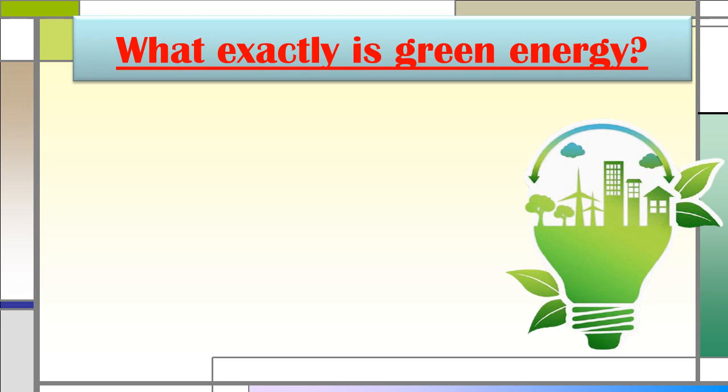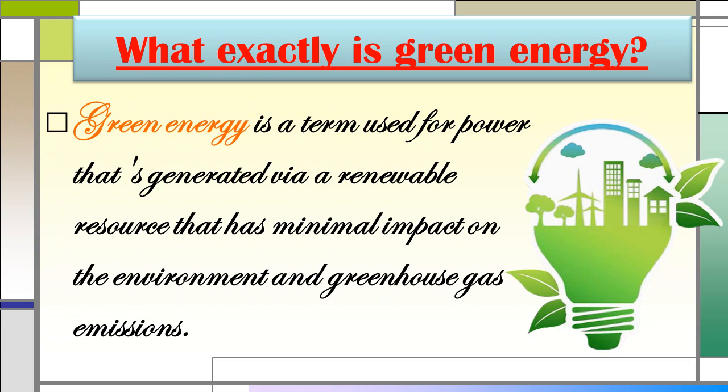Now what exactly is green energy? Green energy is a term used for power that is generated via renewable resources and has minimal impact on the environment and greenhouse gas emissions. The renewable resources we have discussed are water reservoir, wind, sunlight and biofuels. Electricity generated through these natural or renewable resources, which has a very minimal impact on the environment and greenhouse gas emission, is called green energy.